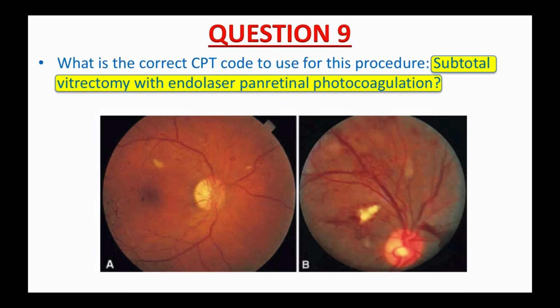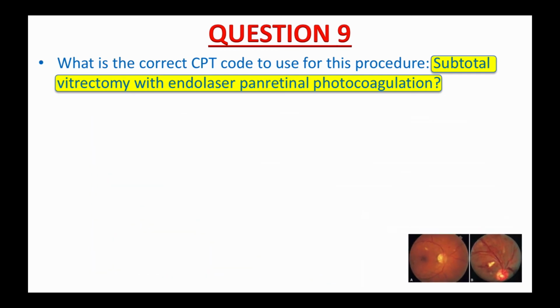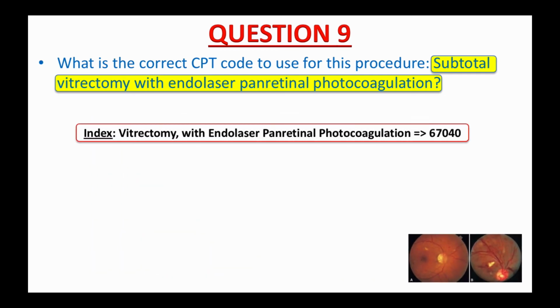Alright, let's see how you did. In the index in your CPT book, if you look under the main term, vitrectomy with endolaser, panretinal photocoagulation, it will give you just one code, 67040. Your next step is to double check this code in the tabular list, and because 67040 is an indented code, I'll show you its parent code.